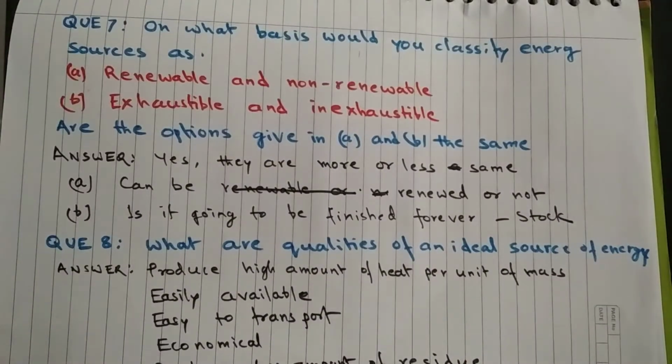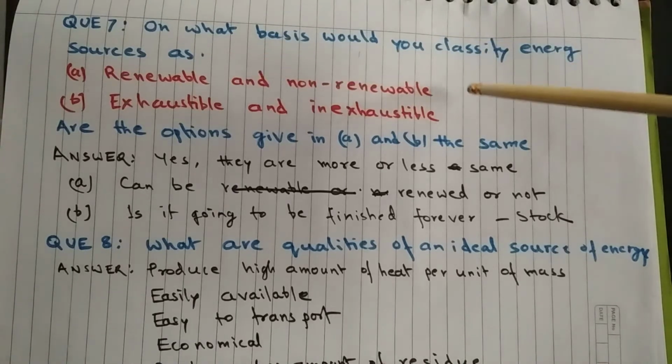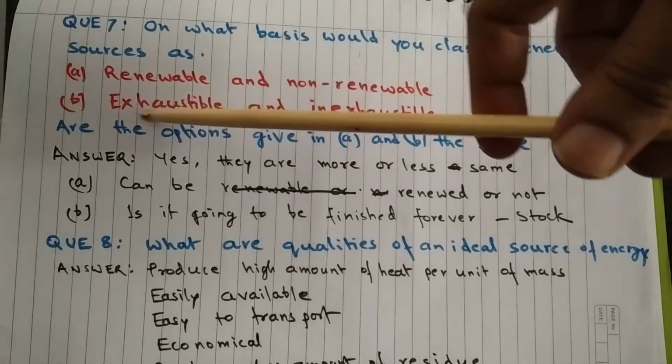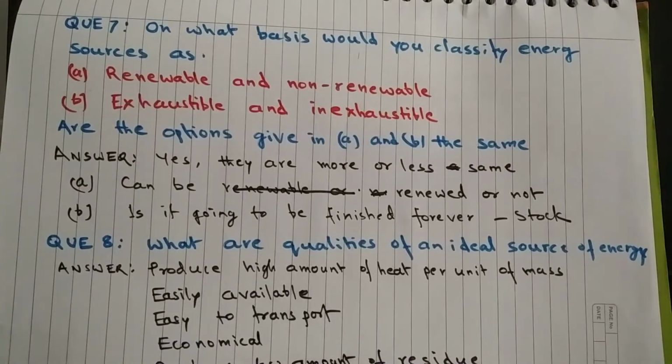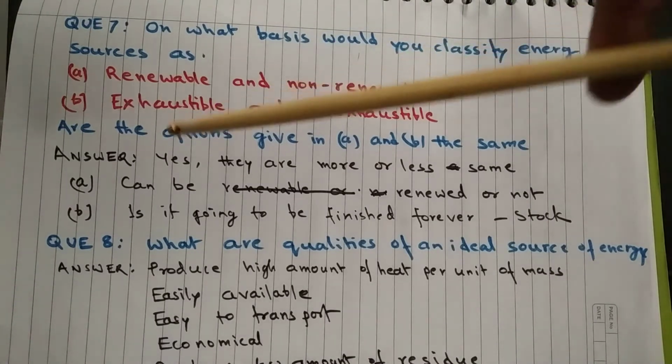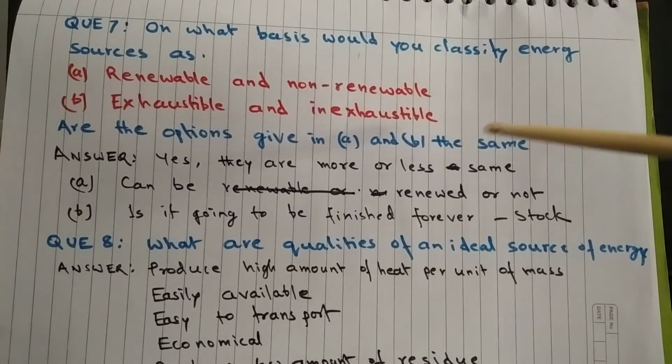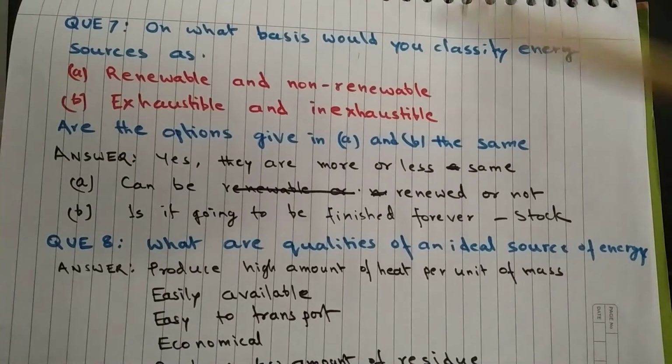Question 7. On what basis would you classify energy sources as A, renewable and non-renewable, and B, exhaustible and inexhaustible? Second part of the question is, are the options given in A and B the same? And the answer is yes, they are more or less same.